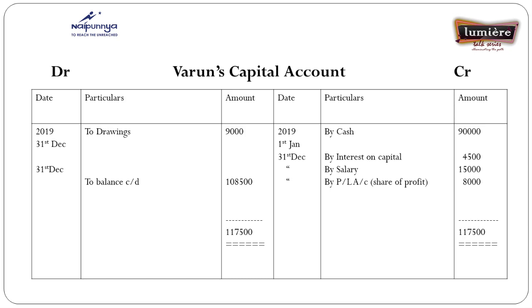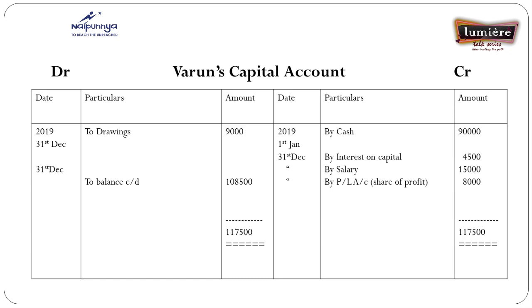He withdrew 9,000 from capital, that I debited here, and the balance shows 1,08,500, and he introduced only 90,000. Is there any difference? Yes. Why? Because the concern follows the fluctuating capital method. Under the fluctuating capital method, Varun's capital also fluctuates. His closing capital balance at the end varies from the opening capital balance.